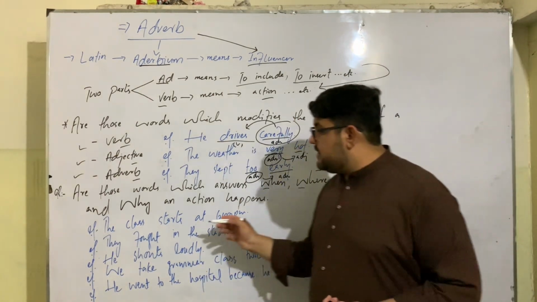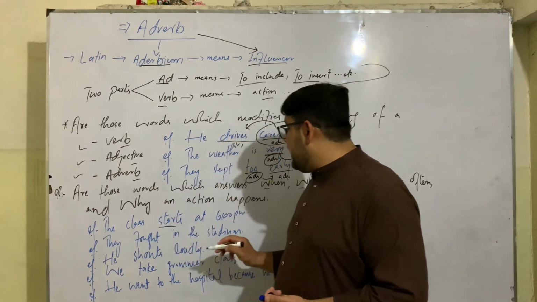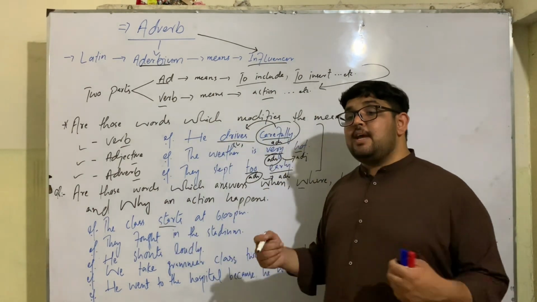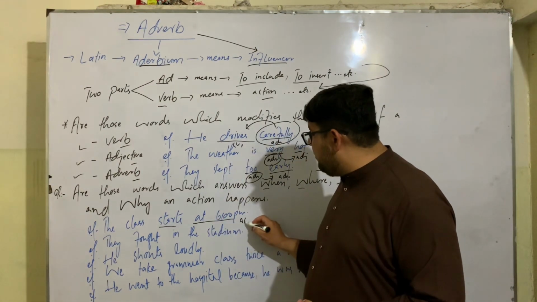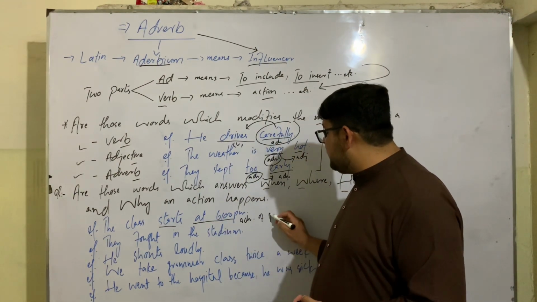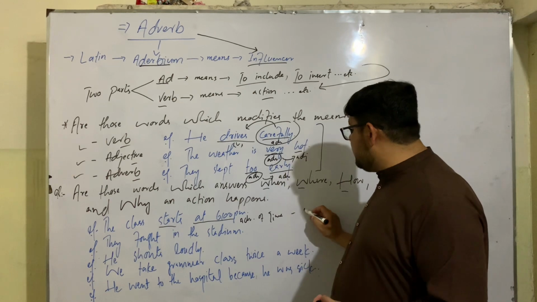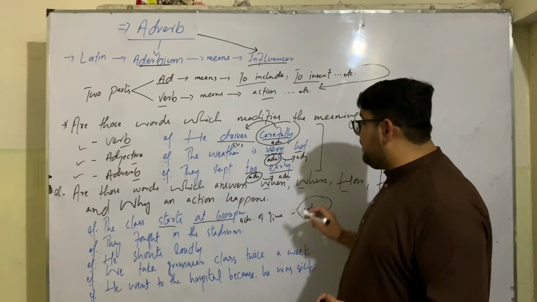Like if I say the class starts at 6 p.m. So when does the class start? At 6 p.m. So here at 6 p.m. is an adverb of time. It answers the question when, that is, when an action happens.